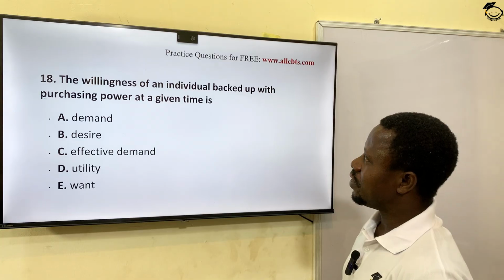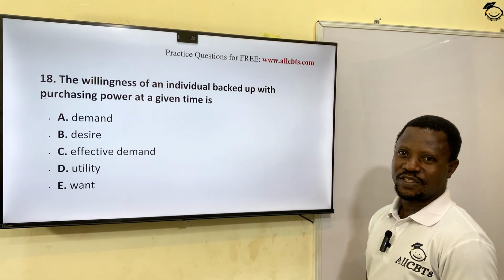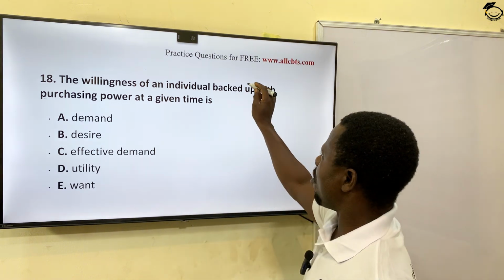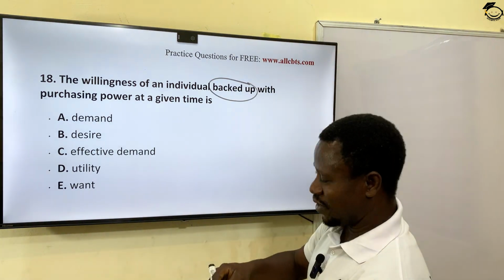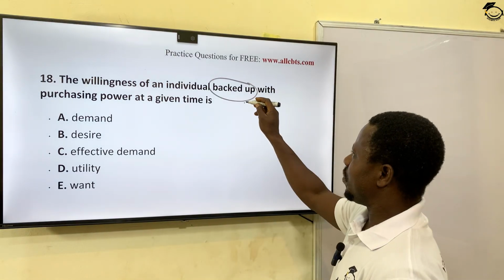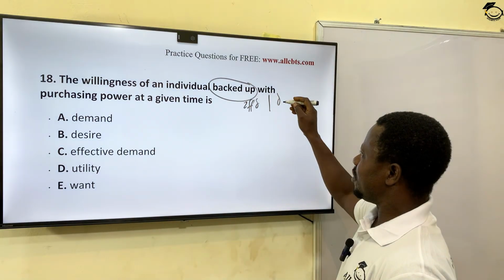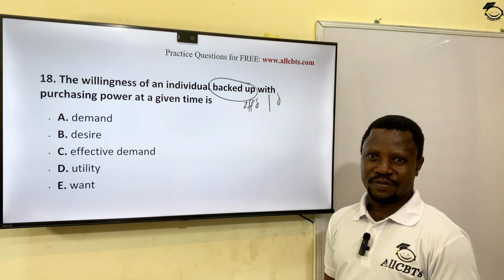The willingness of an individual backed up with purchasing power at a given time is, the word backed up in economics is referred to as what? Effective demand. There's a difference between effective demand and demand. Demand is your desire to get something, all right?